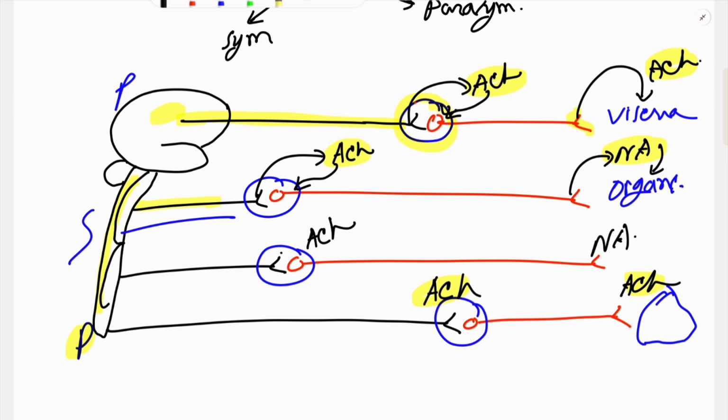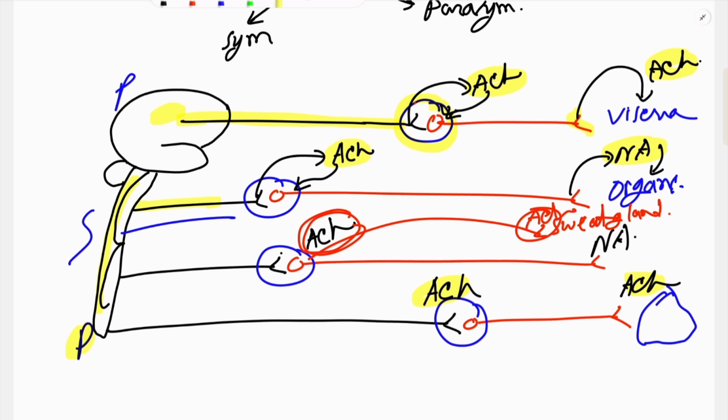But there is an exception. Our sympathetic nervous system also gives nerve supply to the sweat gland. Here, the preganglionic fiber also secretes acetylcholine, but the postganglionic fiber, as a part of the sympathetic nervous system, should release noradrenaline, but the exception is that here acetylcholine is secreted.